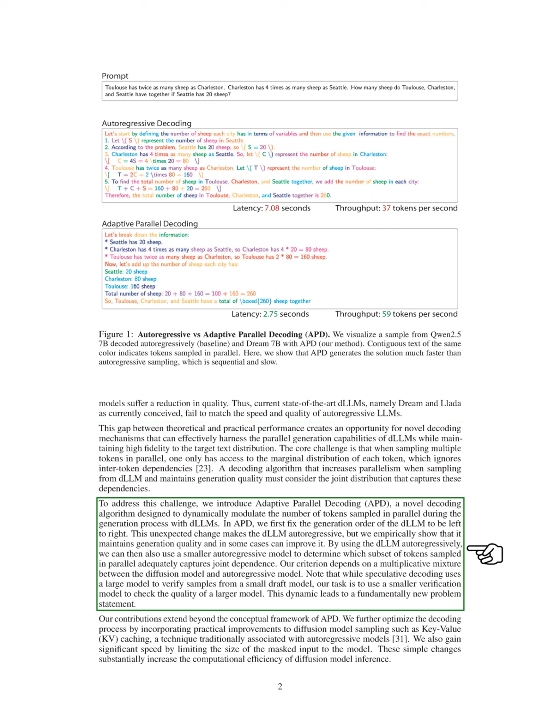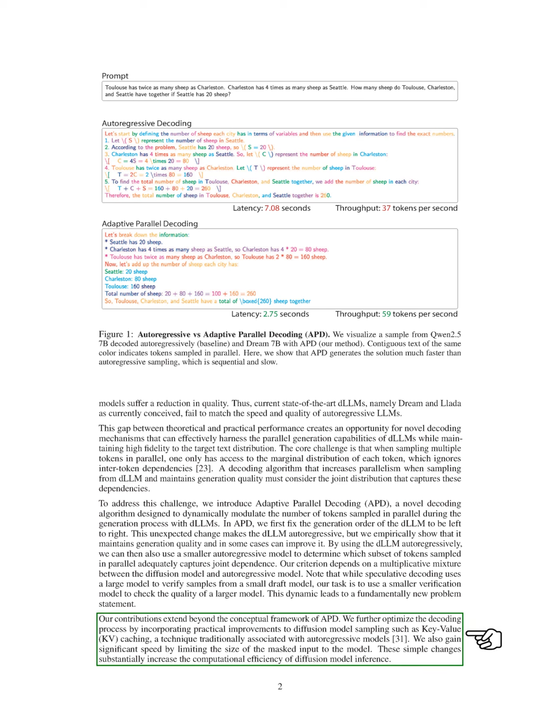In APD, we first set the generation order of the DLLM to be left to right, making it behave autoregressively. We show that this approach can maintain or even improve quality. By using a smaller autoregressive model to evaluate which tokens generated in parallel capture the necessary dependencies, we create a new problem framework.